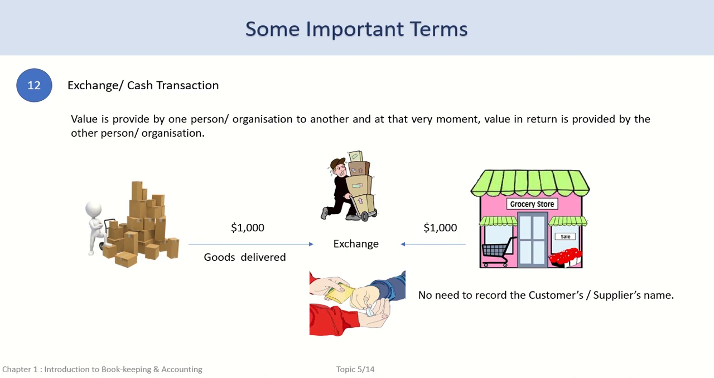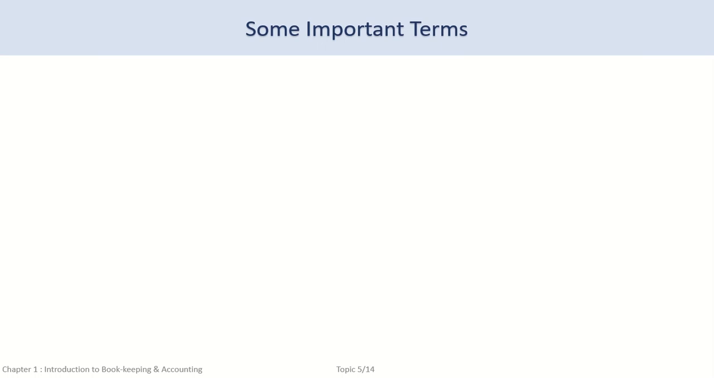We have paid the electrician's bill of $150 and nothing is payable in future. Since in all exchange transactions, money changes hand from one person to another, all exchange transactions are also known as cash transactions.